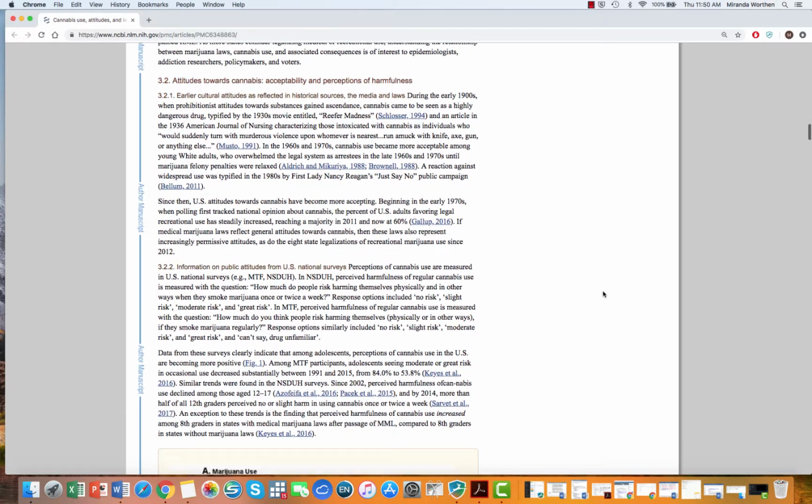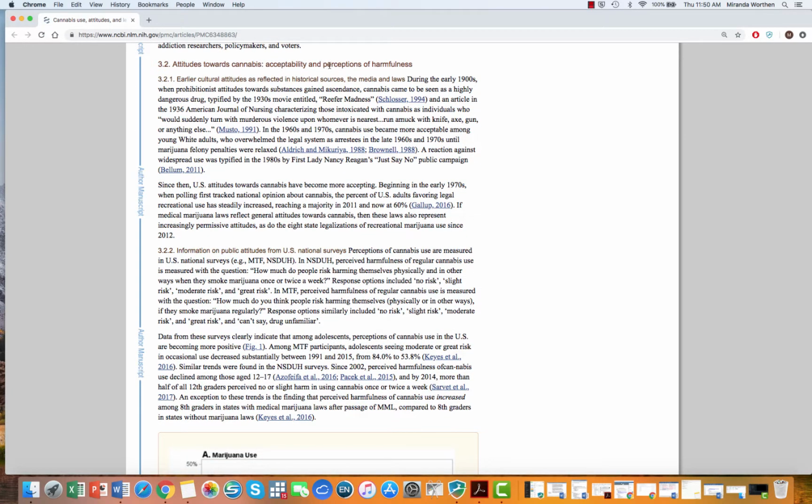Then there's another heading on attitudes towards cannabis, acceptability, and perceptions of harmfulness. Okay, so this is starting earlier cultural attitudes as reflected in historical sources. So here we have kind of a period up until the 1970s or so, up until, I think this is now, around 2011. And then information on public attitudes from US national surveys. Okay, and so this is organized where it explains what the construct is that's being measured. So in this case, how much do people risk harming themselves physically and in other ways when they smoke marijuana once or twice a week?